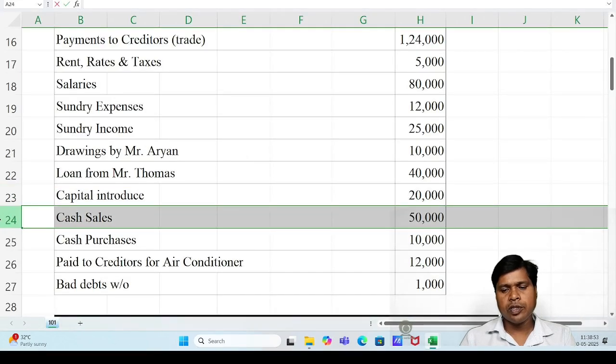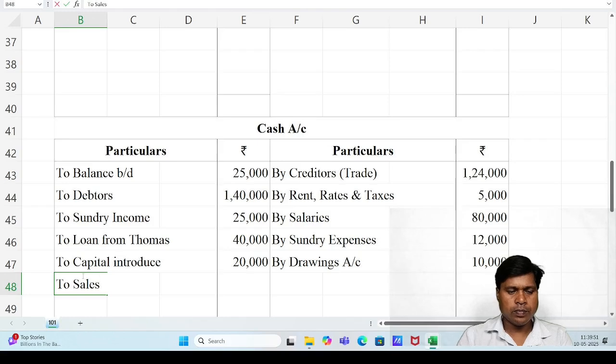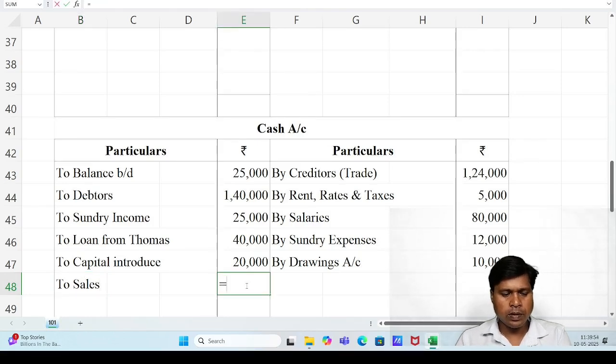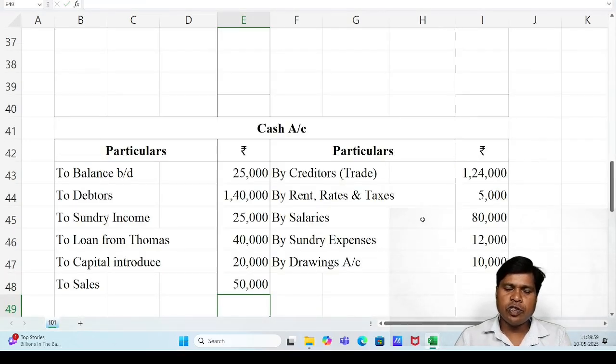Next item, cash sales 50,000. Journal entry: cash account debit to sales. Cash ledger account is available, cash account debit side to sales. Sales ledger account is not available. Here we have to assume, if suppose the sales ledger account is open, then record the second effect of this transaction, then we close that sales ledger account, and the final effect goes to the final account, trading account credit side.